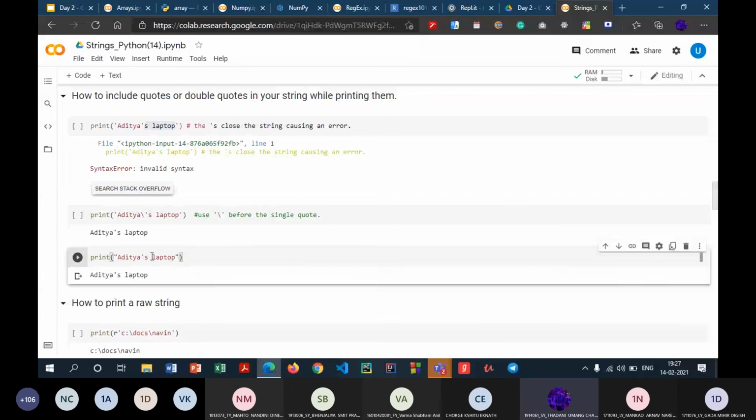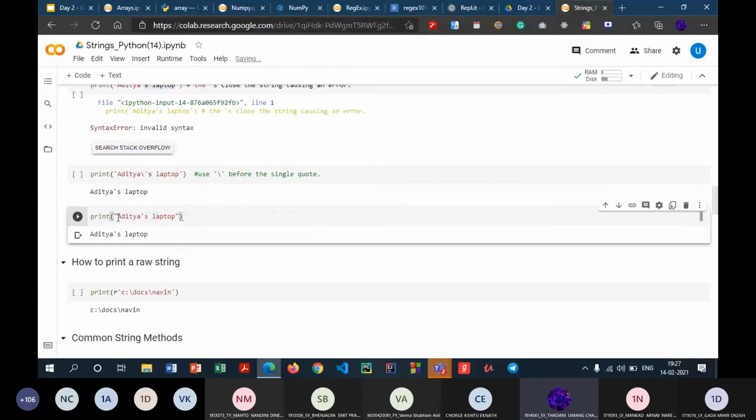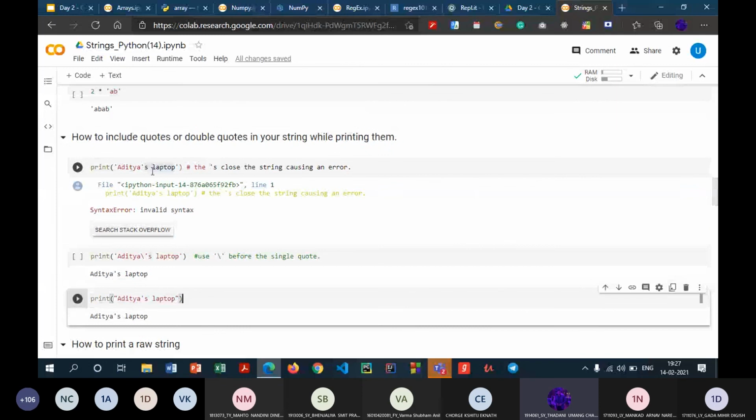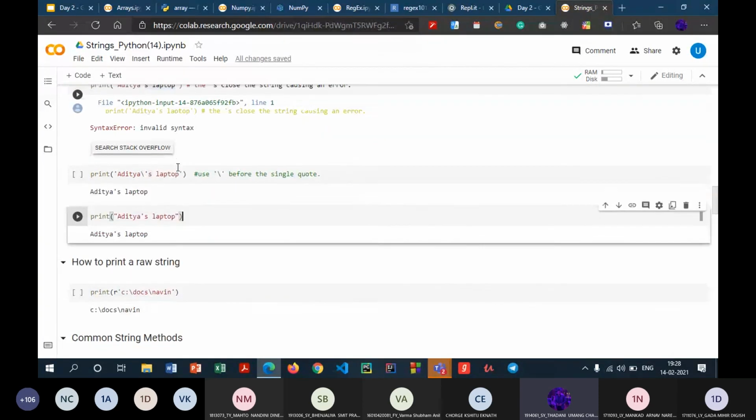So there are several ways to tackle this particular situation. One of which is to add this backslash and then write your single quote, so that will treat the character as it is, or else you can write the entire string in double quotes. The same holds true for double quotes as well. For example, if you want to print double quotes somewhere in the sentence and you have enclosed the entire string in double quotes, what you can do is add this backslash character, or you can enclose the entire string with single quotes. So that will solve the problem.